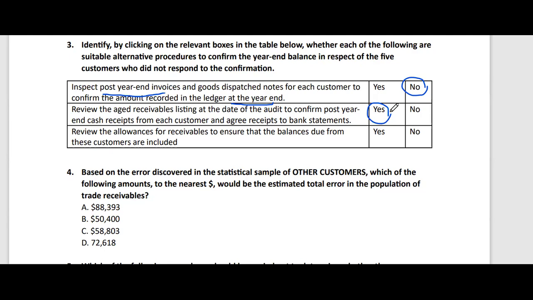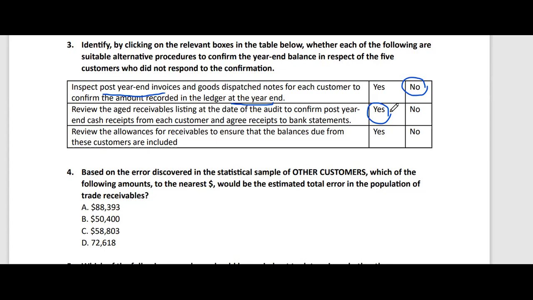Now see the third statement. Review the allowances for receivables to ensure that the balances due from these customers are included. Okay, guys, you should see that a response on the confirmation from the customer doesn't confirm that they're going to pay us as well. Them responding doesn't mean that they will pay the client. The issue was the 5 customers were not responding to our confirmation at all.